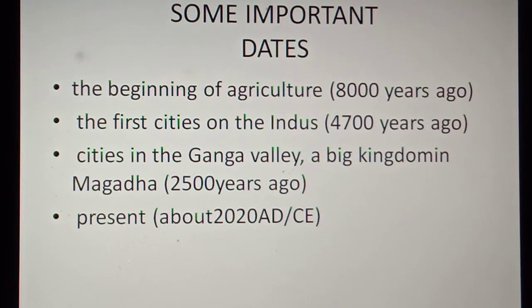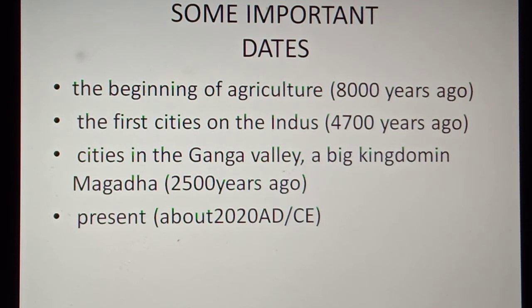So these are some important dates. Beginning of agriculture, 8,000 years ago. Cities on the Indus, 4,700 years ago. Cities on the Ganga Valley and the big kingdom of Magadha, 2,500 years ago. Present, 2020. We can put here AD or BC? AD, because it is after the birth of Jesus. So we write here 2020 AD.